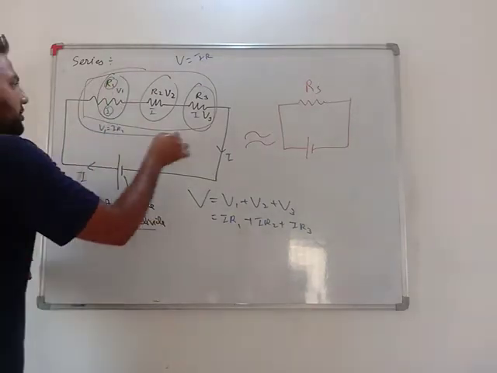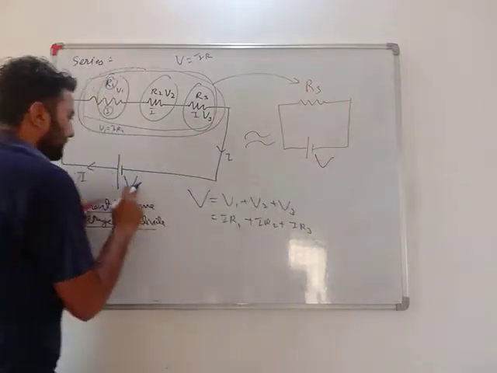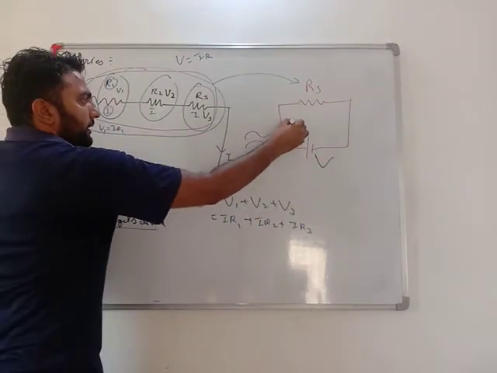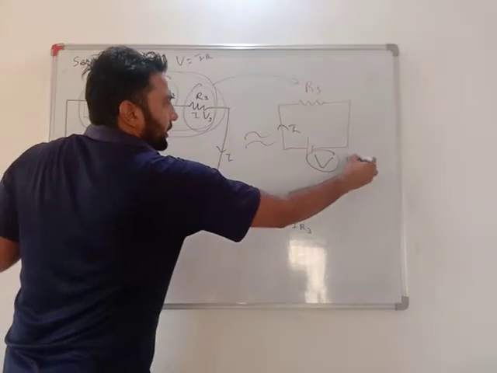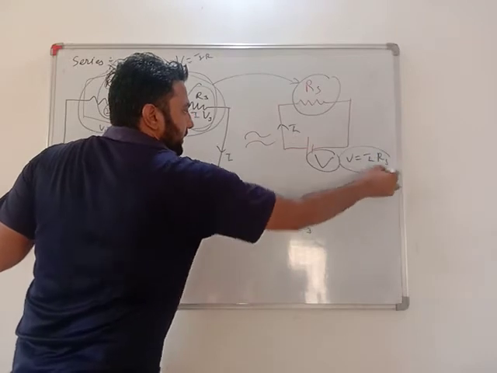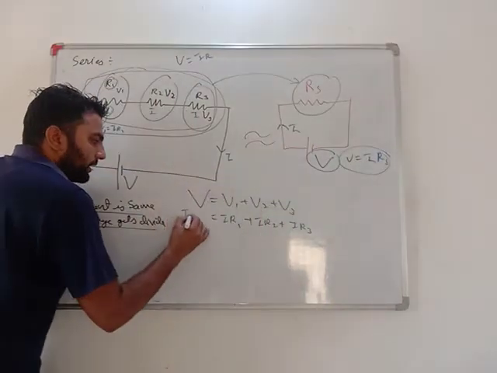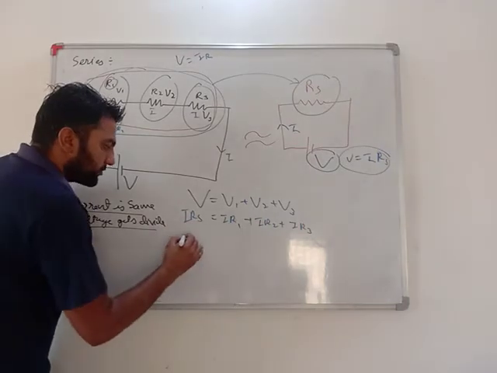This overall is showing the effect of RS. So what is this V, and current is I. So here the overall V equals to I into overall resistance, that is RS. That value I will put here, I into RS. Very important. You can see I is common.